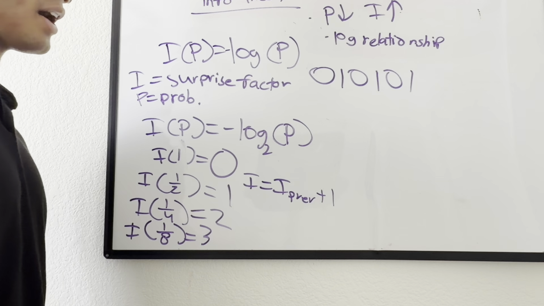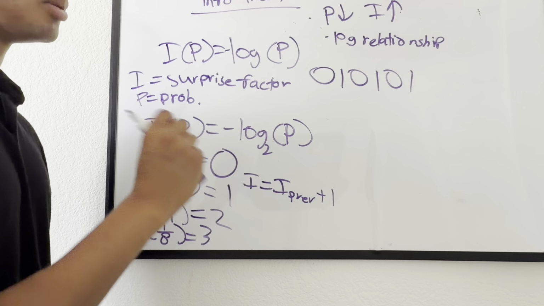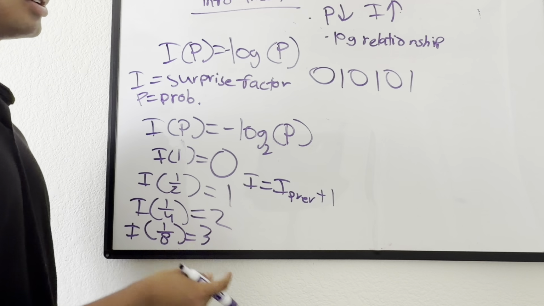And we're going to see how that relates to machine learning later, because obviously machine learning and AI are all built on information.